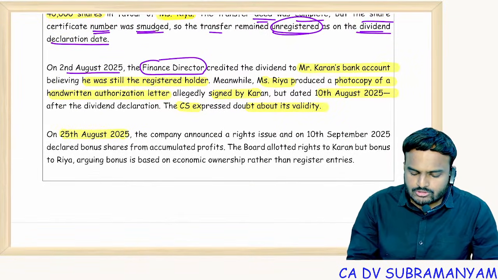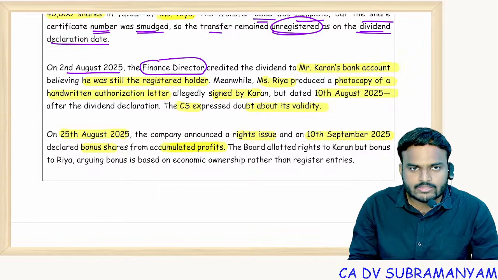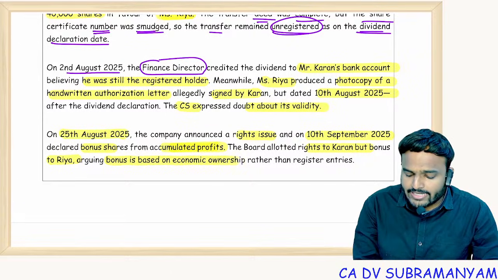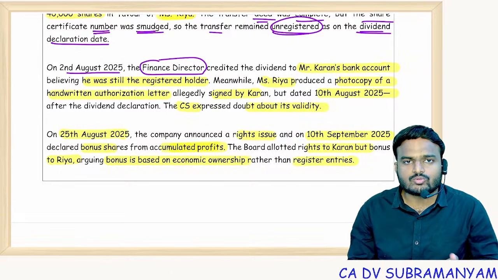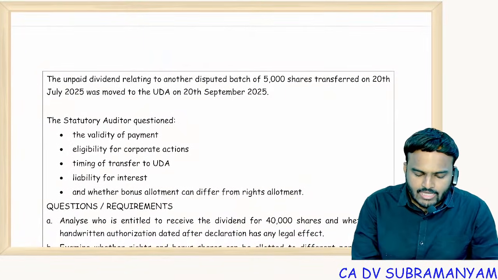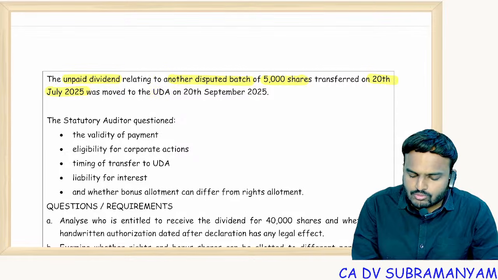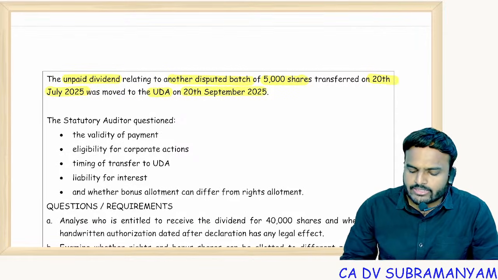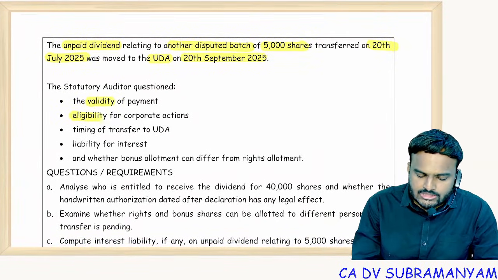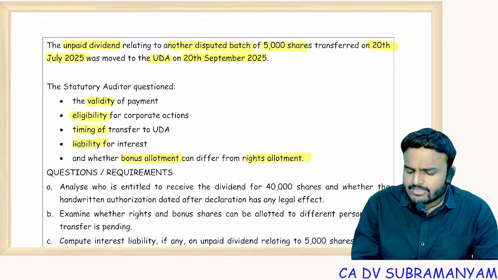On 25th August 2025, the company announced a rights issue and on 10th September 2025 declared bonus shares from accumulated profits. The board allotted rights to Karan but bonus to Ria, arguing bonus is based on economic ownership rather than register entries. Who told? Register entries only. To the registered member only, all the benefits will be given. Unpaid dividend relating to another disputed batch of 5,000 shares transferred on 20th July 2025 was moved to UDA, the unpaid dividend account, on 20th September 2025. And the statutory auditor questioned the validity of the payment, eligibility of the corporate actions, timing, liability for interest, and whether bonus allotment can differ from rights allotment or not.